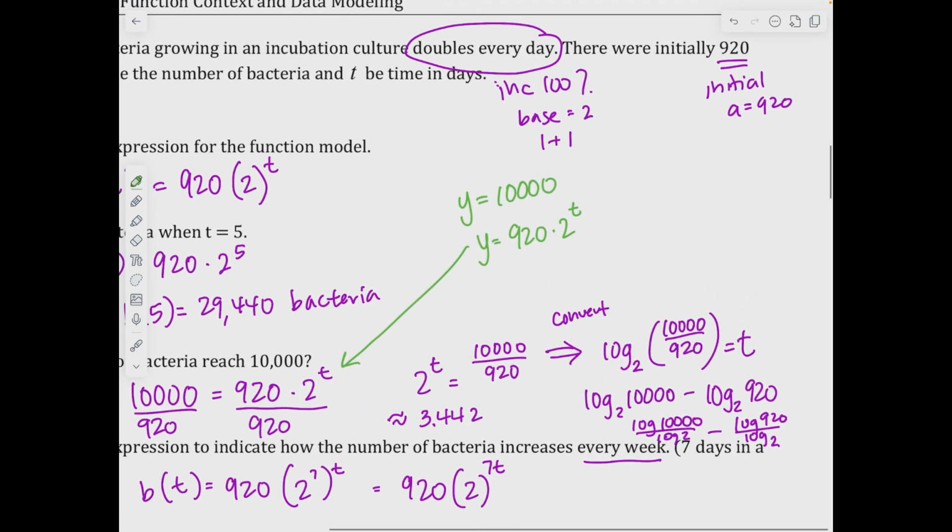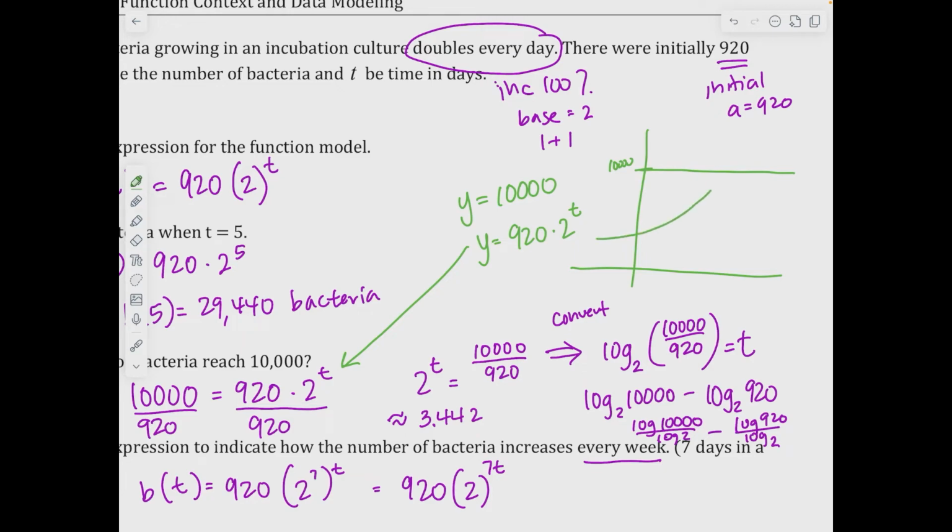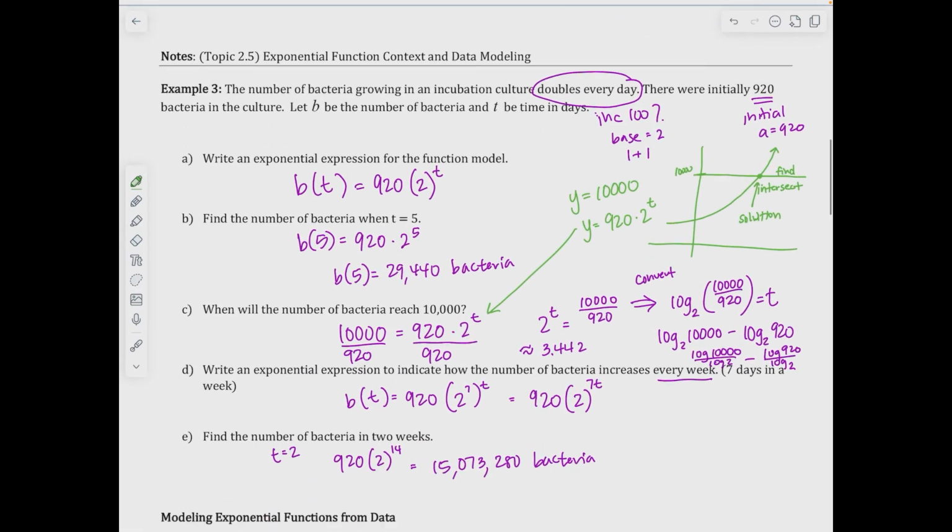If you graph both of these, you're going to get a horizontal line like this. 920 times 2 to the t power is going to be some kind of exponential growth function. All you have to do is find the point at which they intersect. And if you find that point of intersection, that's where you can find your solution as well.